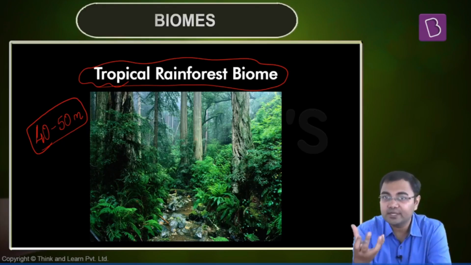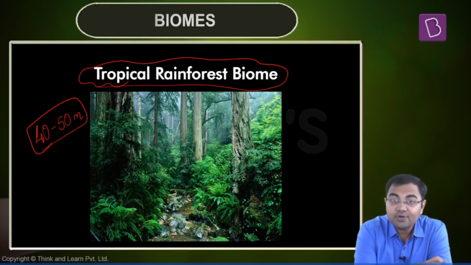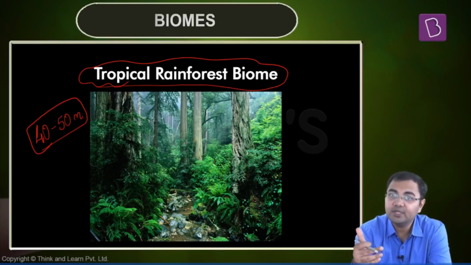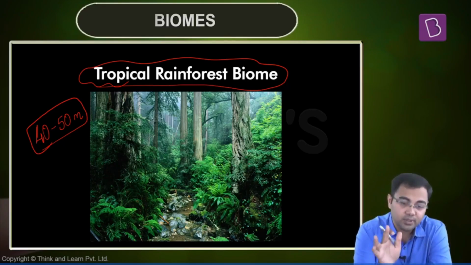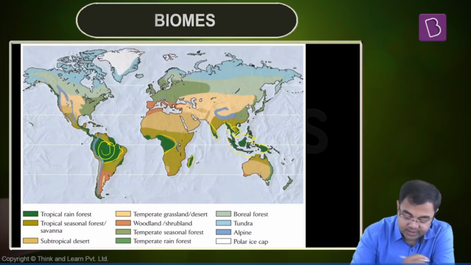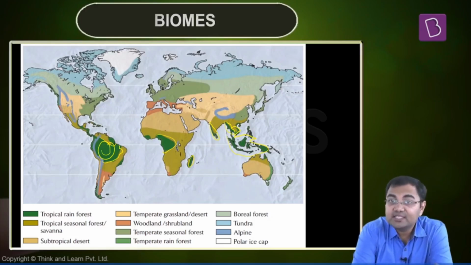So that's why you need to understand why deforestation in tropical evergreen forest is a bigger issue as compared to the deforestation that might happen in any other part of the world. So if you observe the map, the areas which are marked in dark green are the regions where we observe tropical rainforest. In India, as you can see, our northeastern region and the Western Ghats region are the two forests that can be clubbed as tropical rainforest biomes.